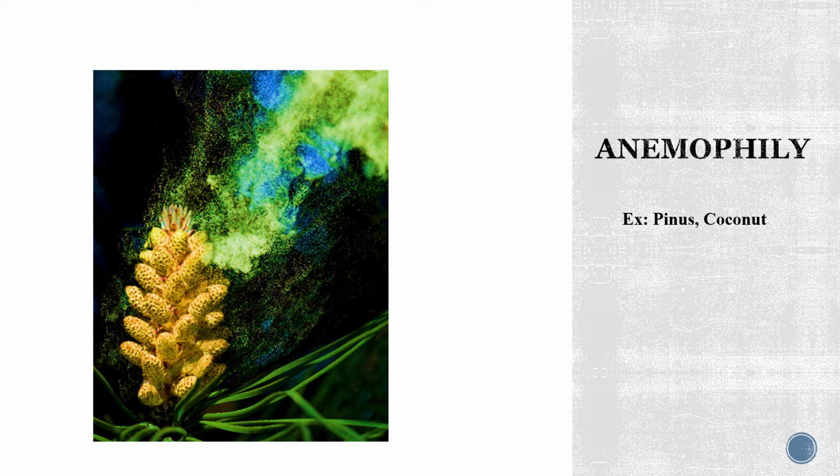This method by which the pollen grains are transferred with the help of wind as a pollinating agent is called anemophily. Remarkably, this is also observed in other plants such as coconut and agave. Wind is not just used for the transfer of pollen grains, but in lower forms such as fungi, the spores which are released from the fruiting bodies are spread to larger distances with the help of wind. So wind acts as an important tool for the reproductive cycle of not just the angiosperms and gymnosperms, but also in lower forms such as fungi.